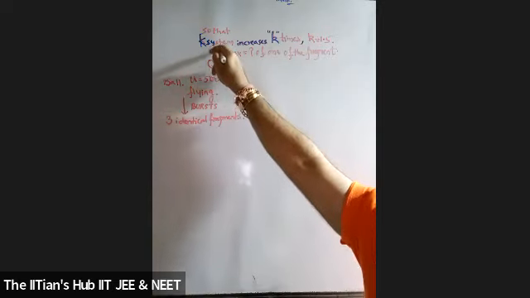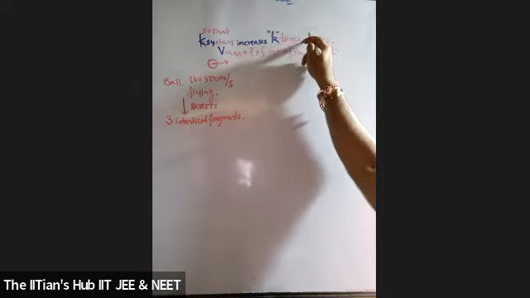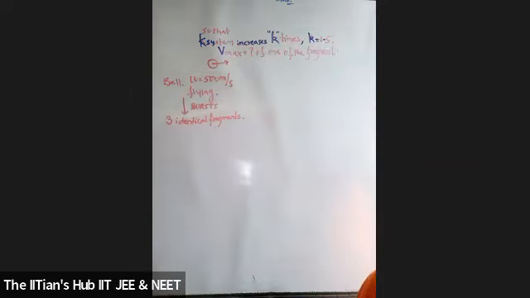Find the maximum velocity of one of the fragments if k is 1.5. Is the question clear, students?